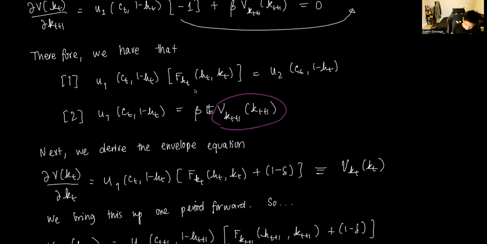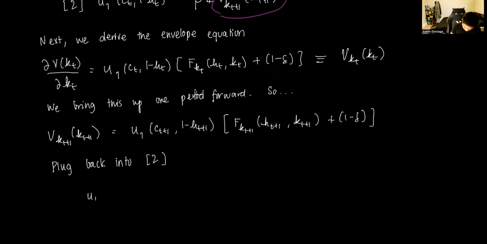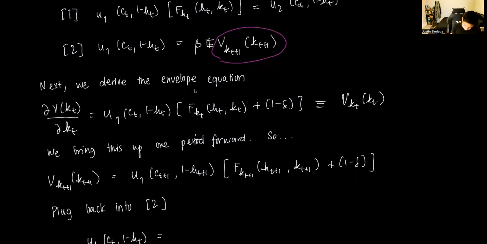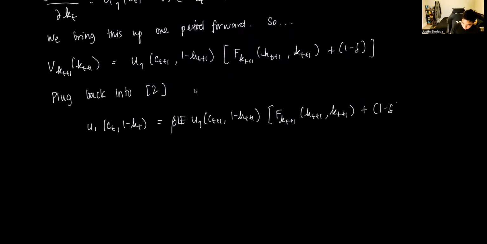So we get that U1(CT, 1 minus HT) is equal to beta times the expected value of U1(CT+1, 1 minus HT+1) times F_KT+1(HT+1, KT+1) plus 1 minus delta, right?